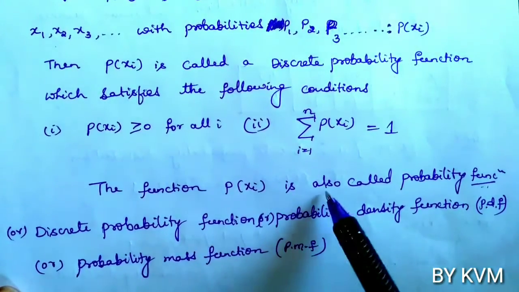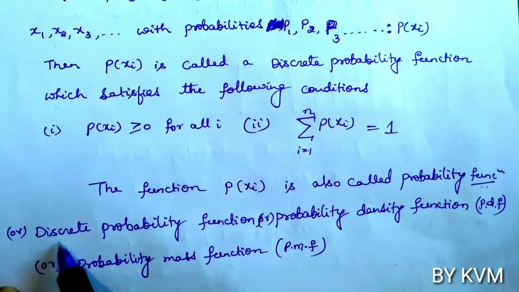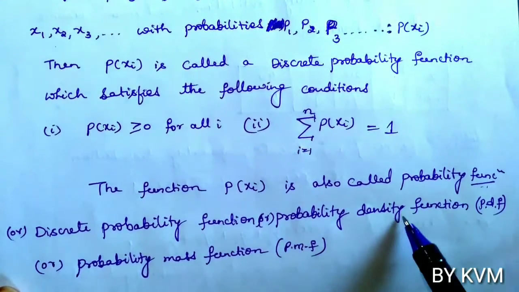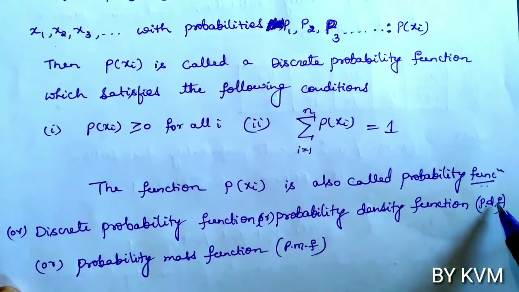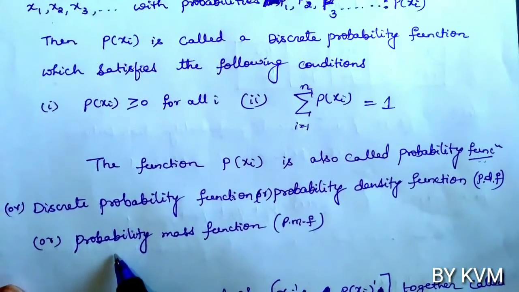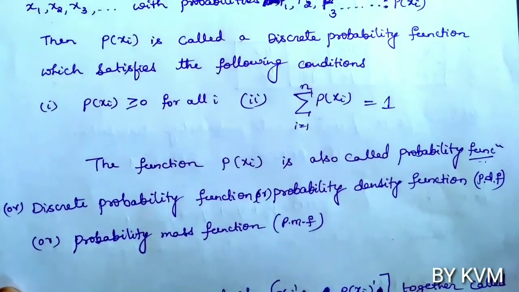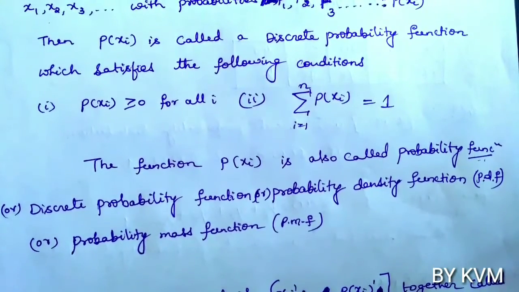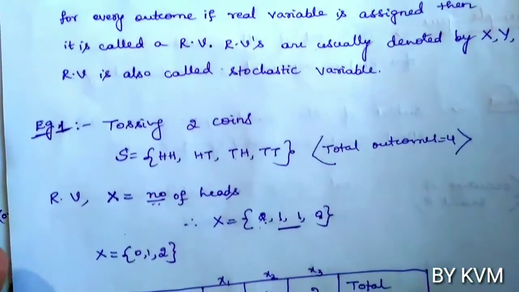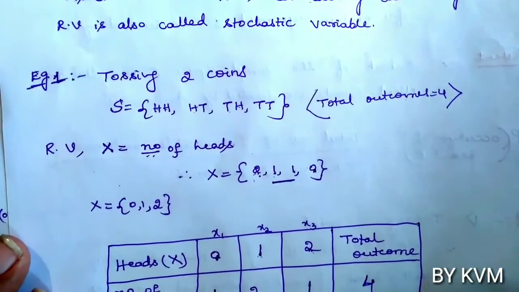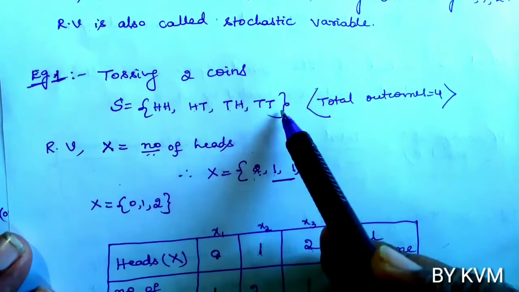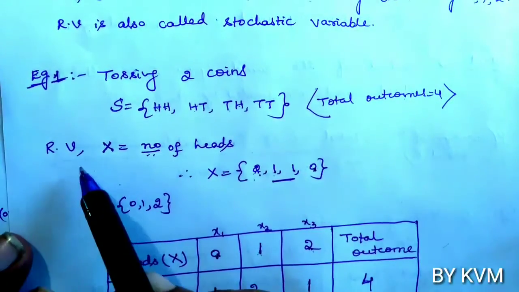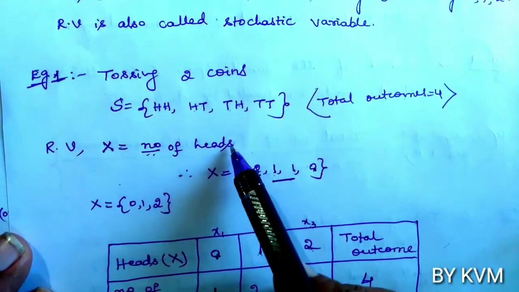The function p of xi is also called probability function or discrete probability function. It is also called the probability density function PDF, or the probability mass function PMF. Let us take this example, tossing two coins. We have already discussed this example. Sample space HH, HT, TH, TT. Total outcomes are 4. So the random variable we have taken is x equals number of heads.